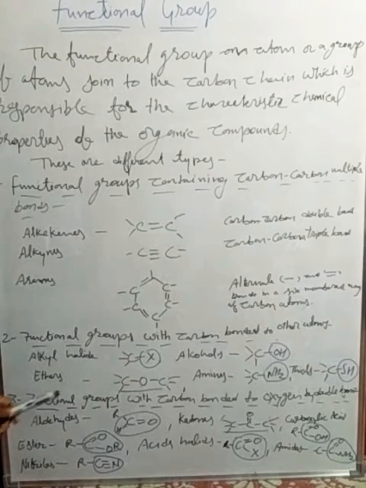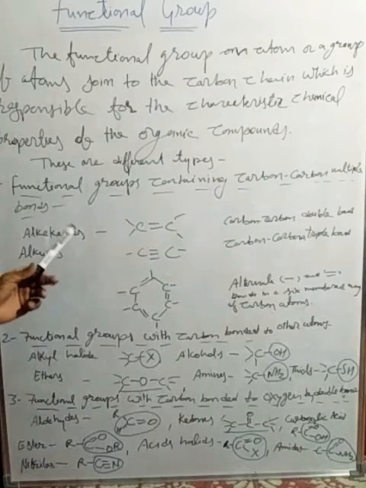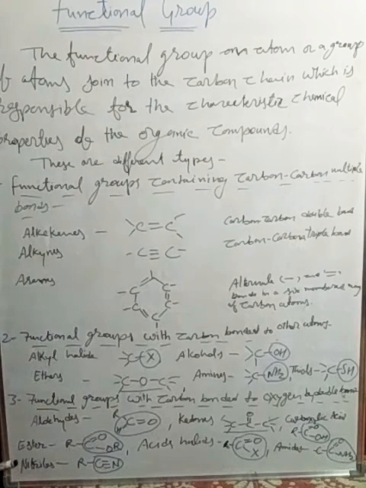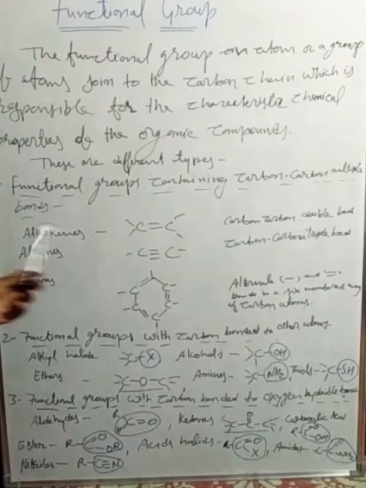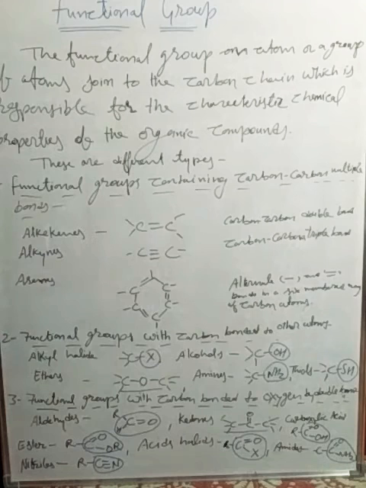Also, when the carbon-carbon chain forms a ring, that is also a functional group. So all these compounds are in the family of compounds containing carbon-carbon multiple bonds.